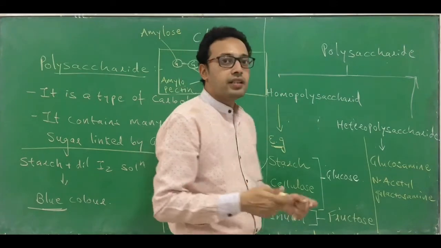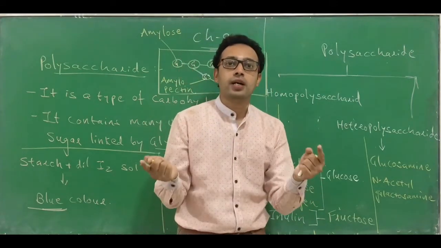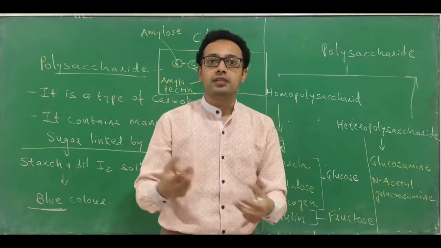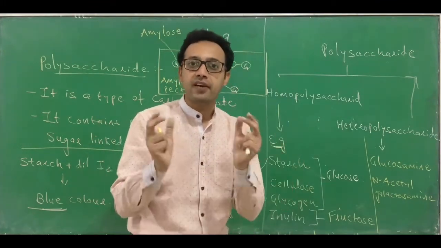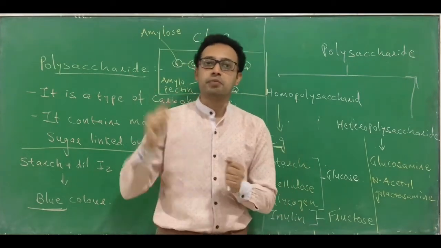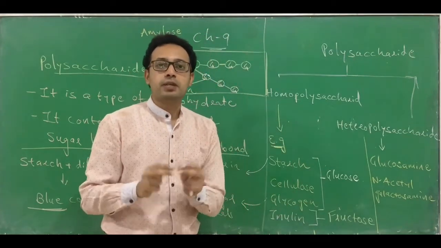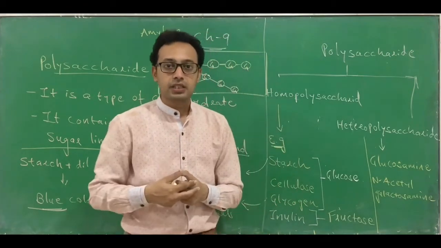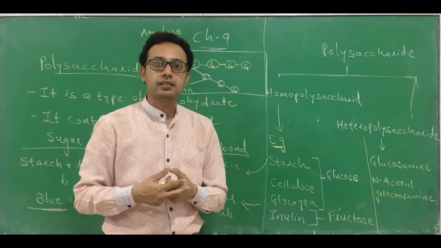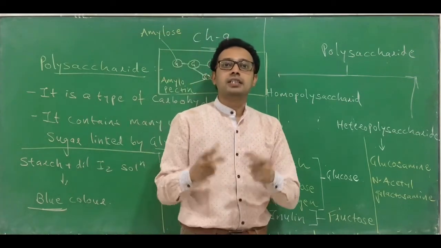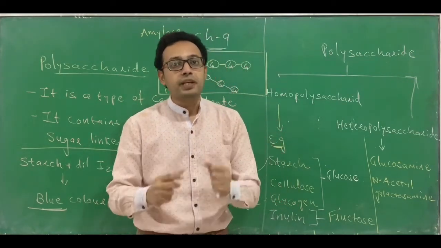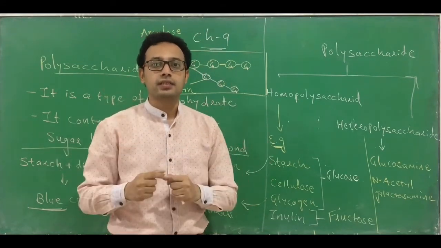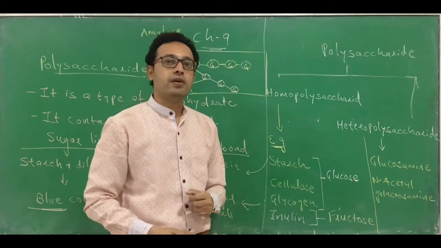You know that the exoskeleton of arthropoda, like cockroaches or spiders or scorpions, these animals which come under phylum Arthropoda, which we will learn in chapter number 4. But just remember that arthropoda, in short, you can call an insect. Generally we call them insects, but we categorize them as arthropoda. One of the characteristics of arthropoda is that they have an exoskeleton, and this exoskeleton is made up of chitin.